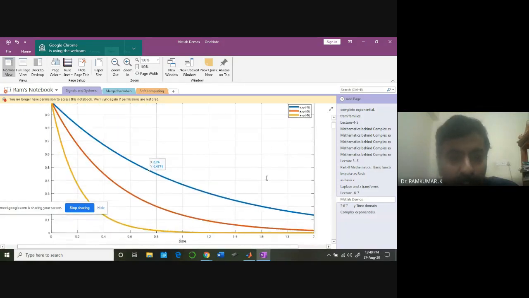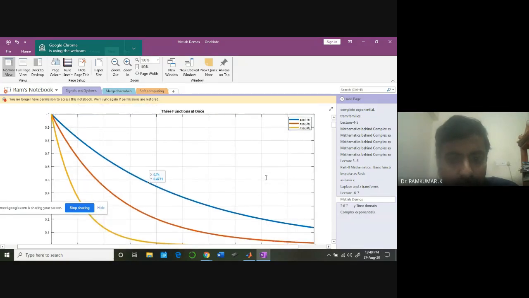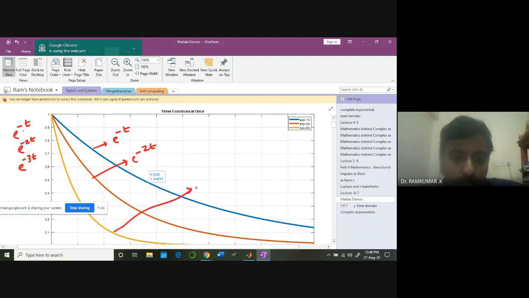If you look at these 3 functions, I have got 3 waveforms. The first one, the blue color one, is e power minus t. E power minus 2t is like this, e power minus 3t. So this is e power minus t. This is e power minus 2t. This is e power minus 3 pi t. Can you see it?